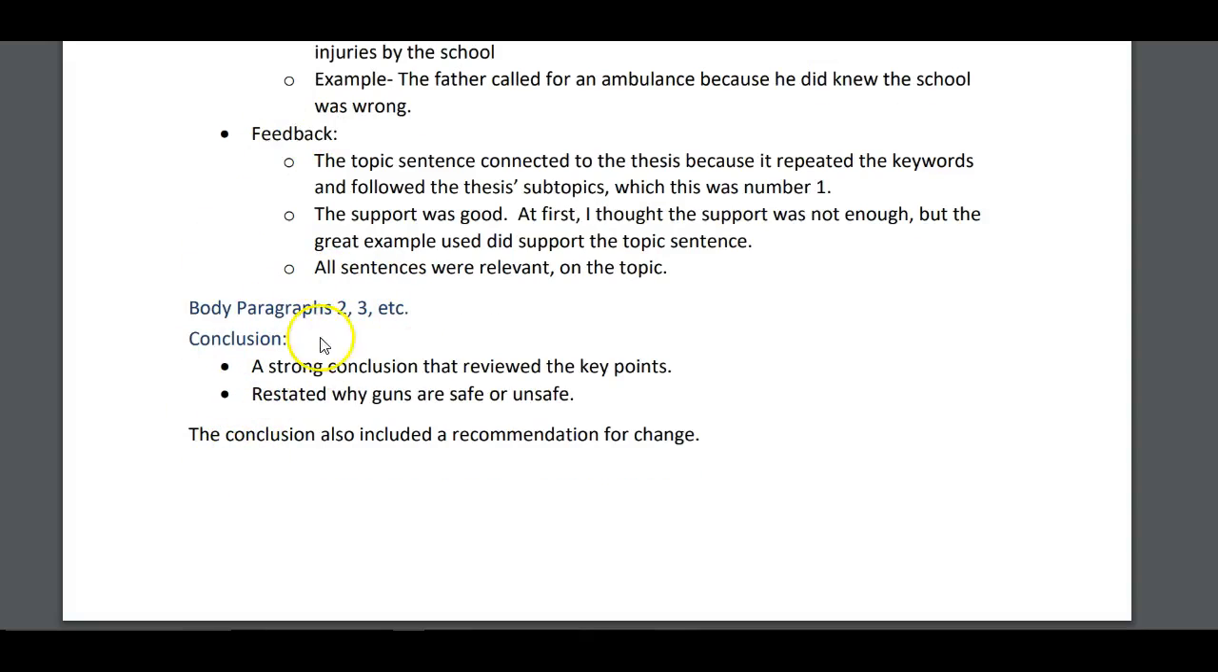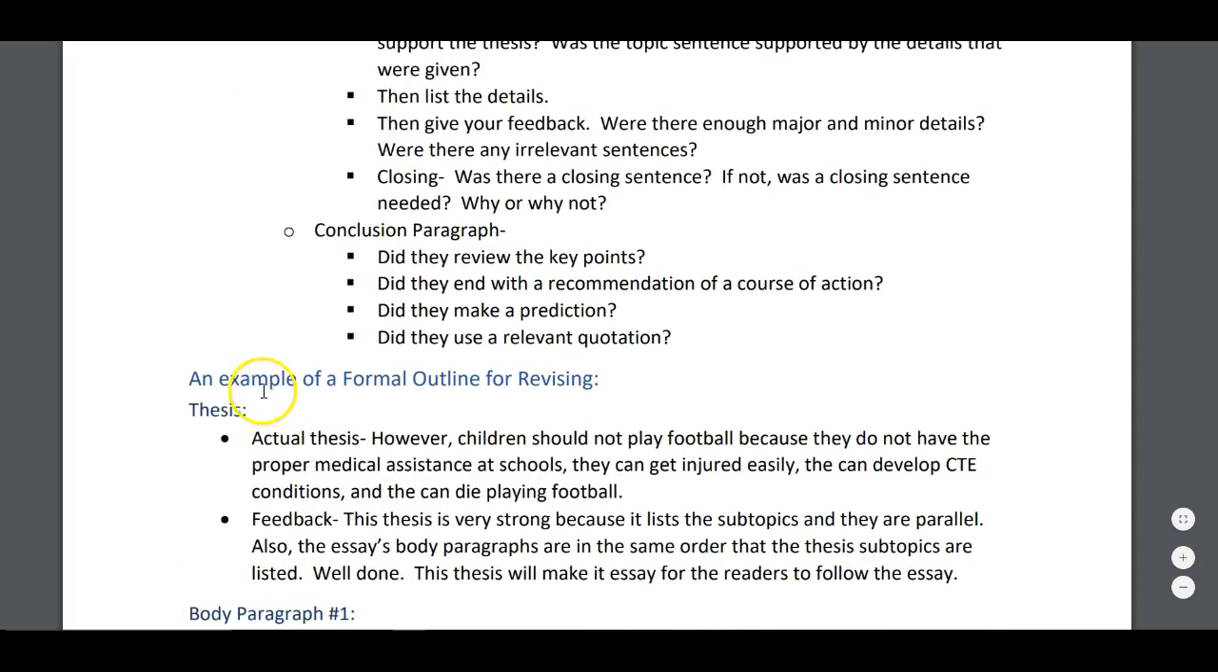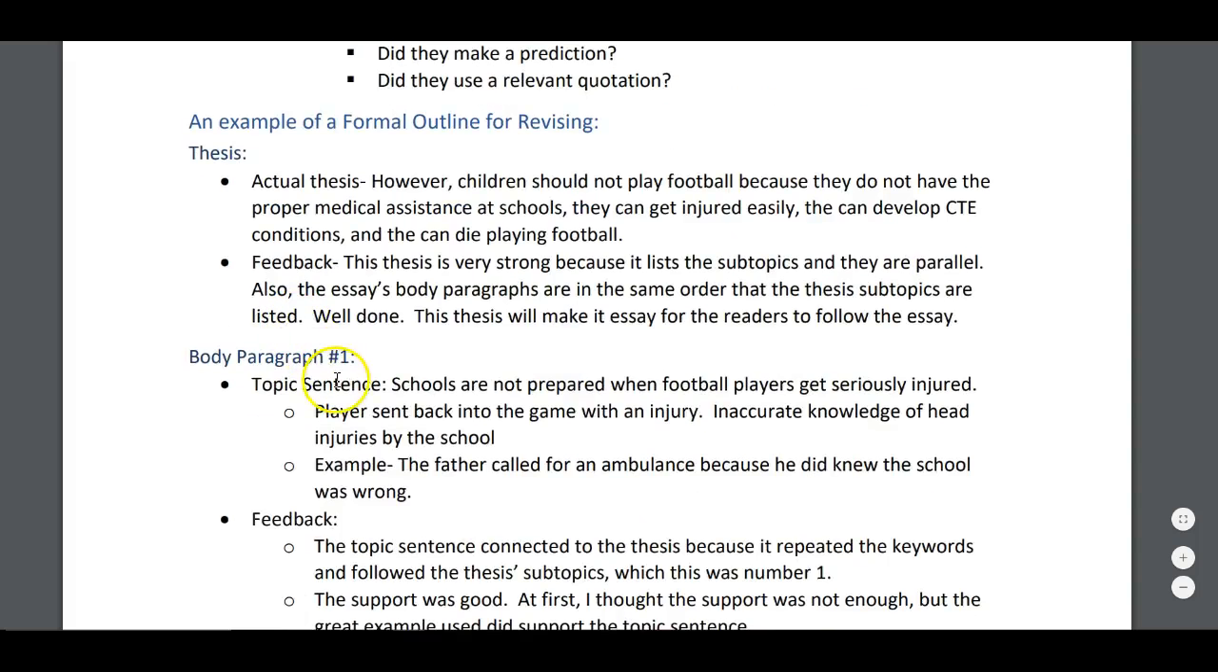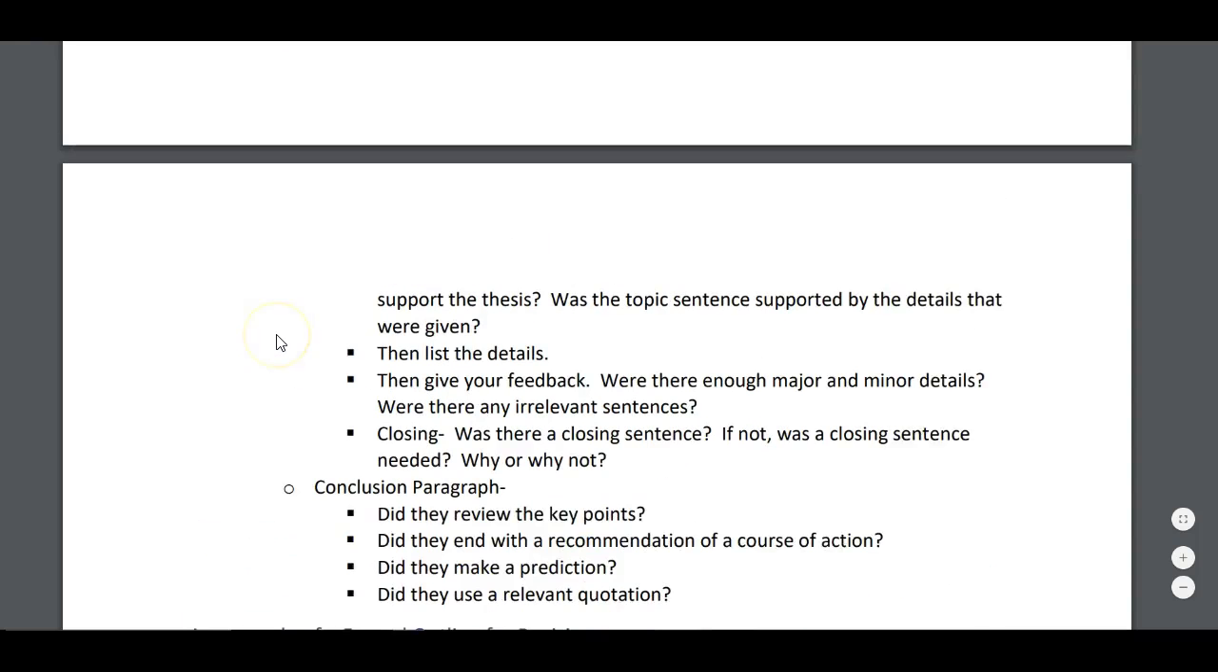And then here, since this is an argumentative paper, body paragraph 4, 5, or 6 should be an opposing views paragraph. And in that opposing views paragraph, when you give the feedback, you want to make sure that they refuted it. If they didn't, tell them you gave the opposing view, but you didn't refute it. You did not spin it back to your point of view. And then the conclusion. So this is what your example outline will look like. After you type this up, you're going to copy and paste it by Friday.